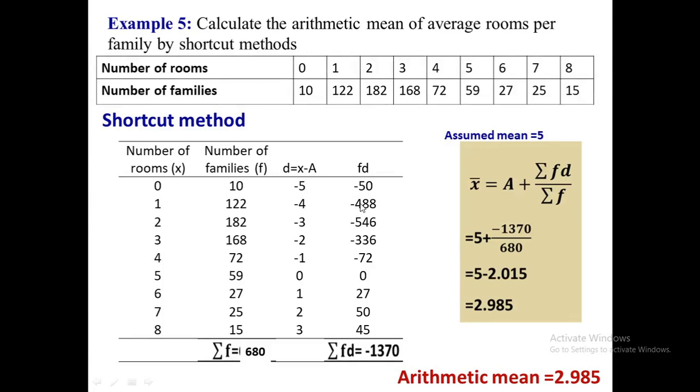The total number of families, or summation f, is equal to 680, and the sum of the products of frequency with deviation is minus 1370. If we put these values in the formula, arithmetic mean equals assumed mean plus summation fd divided by summation f, we will get an arithmetic mean value of 2.985.